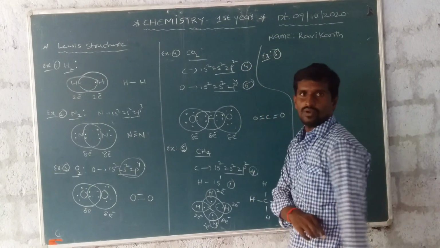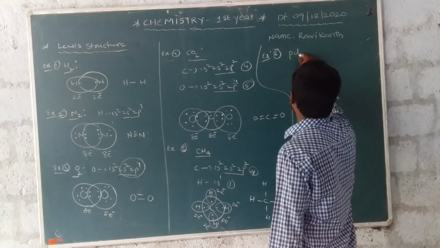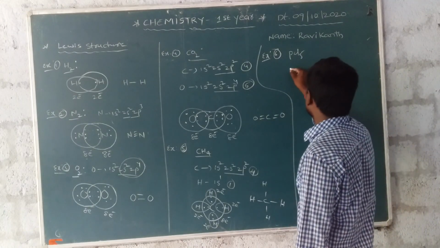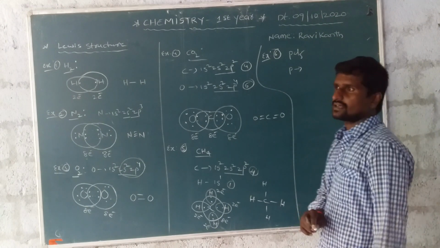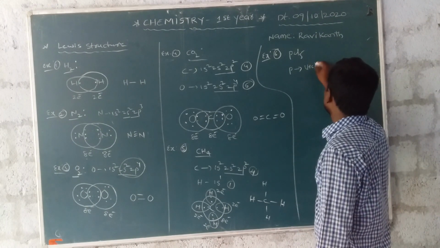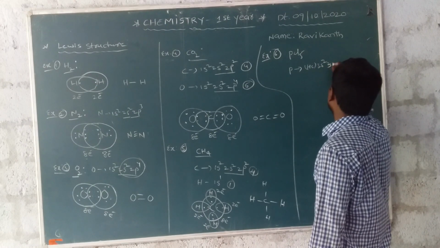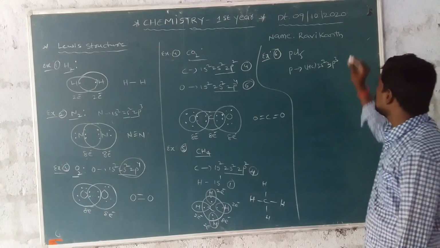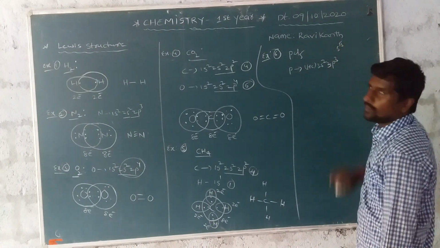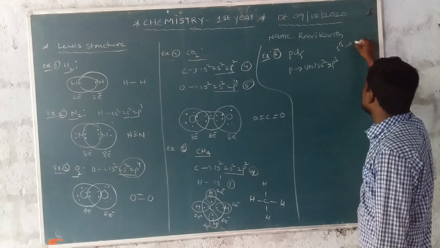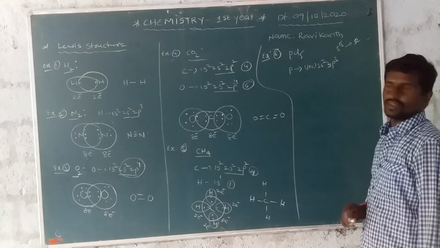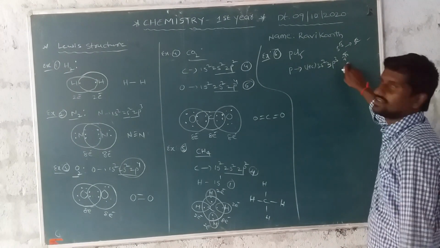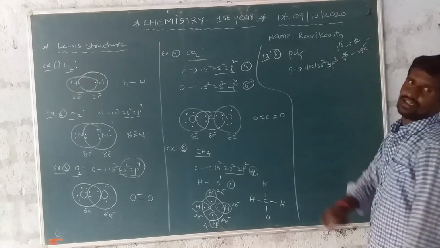Example 6. PCl5. In this one, first, phosphorus electronic configuration: neon 3s2 and 3p3. In general, the basic point: phosphorus is a 5th group element. Totally in the outermost orbital 5 electrons. Chlorine is a 7th group element. Totally how many electrons? 7 electrons.